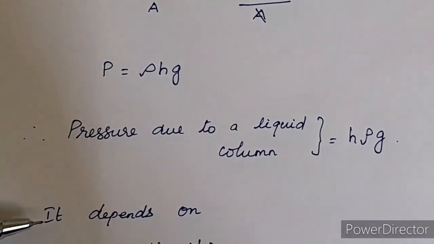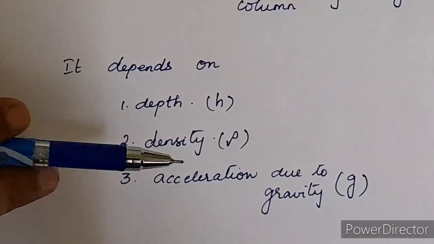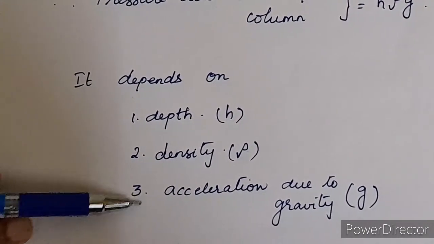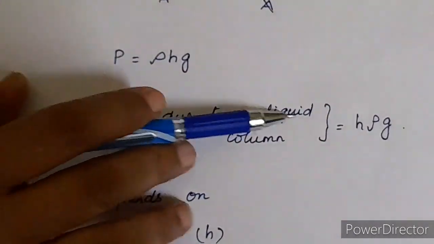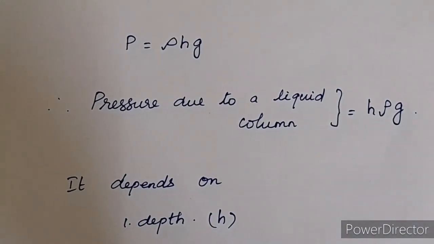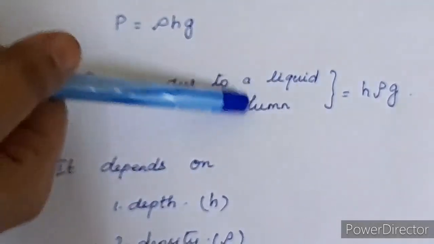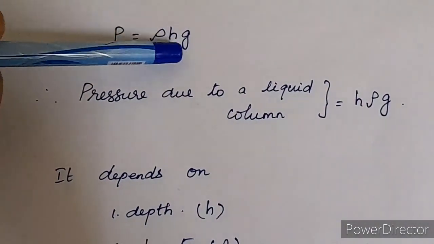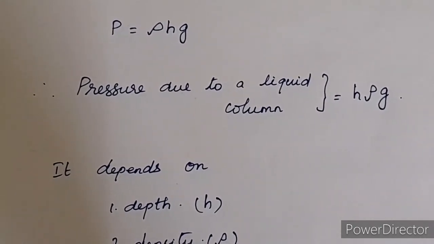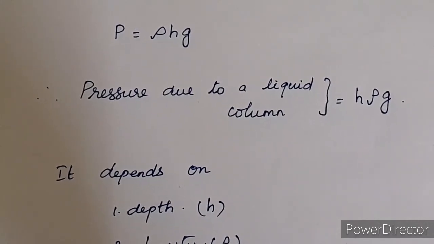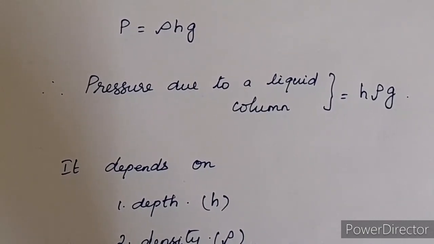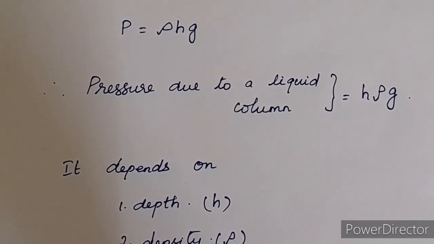So we can say that the pressure due to the liquid column depends upon the depth H, density rho, and acceleration due to gravity. So the pressure due to the liquid column, P is equal to H rho g, is an important equation and important derivation, and we will use this formula, that is P is equal to rho Hg, in a few numerical problems that are given in your solved problems and also in the book back numerical problems. So see to it that you learn this derivation. You can copy this derivation in your classwork, children, and be thorough with this derivation.